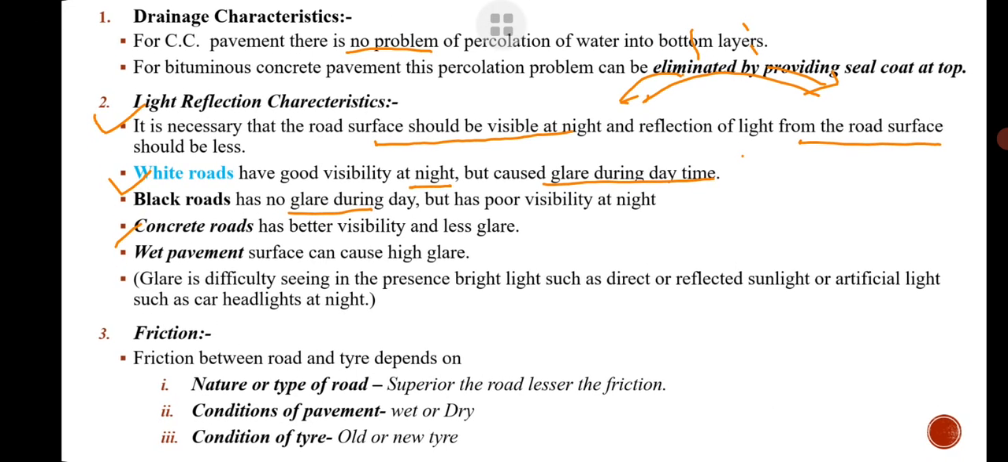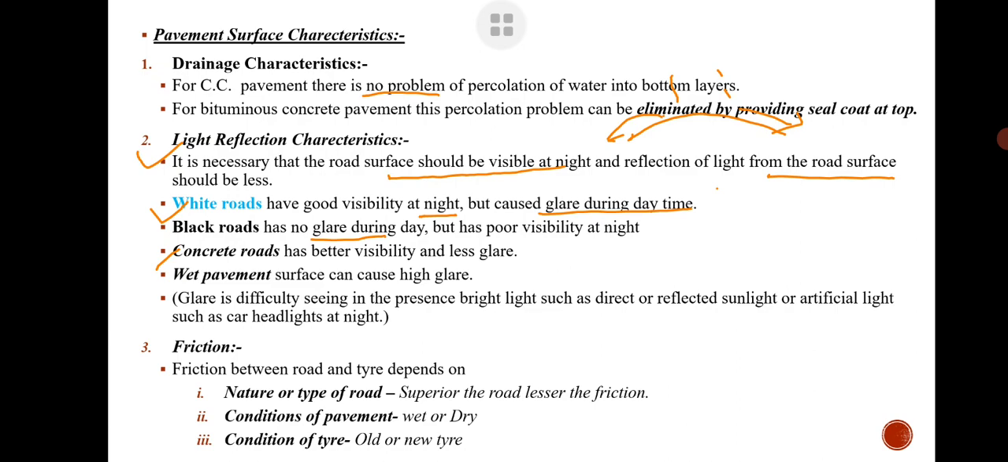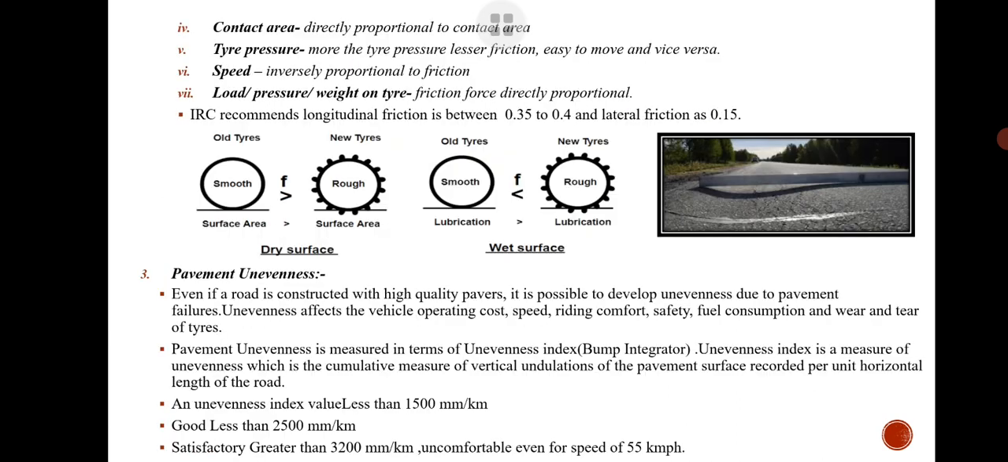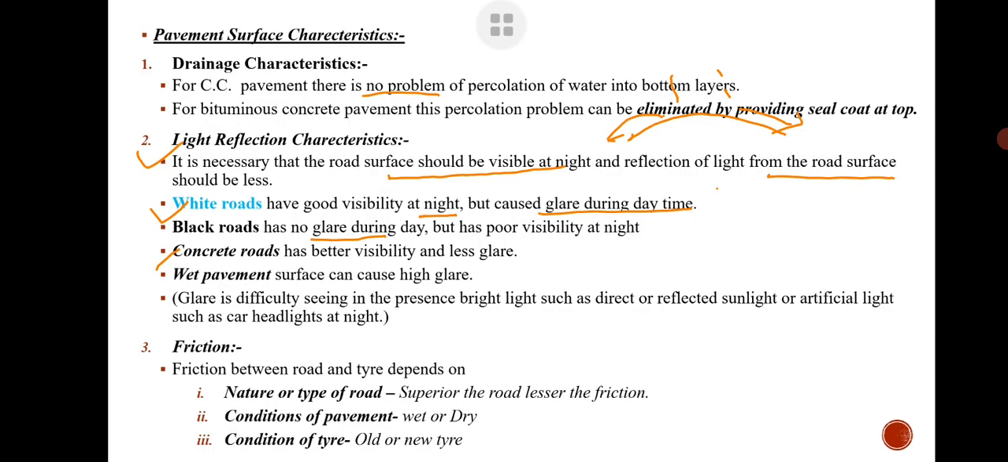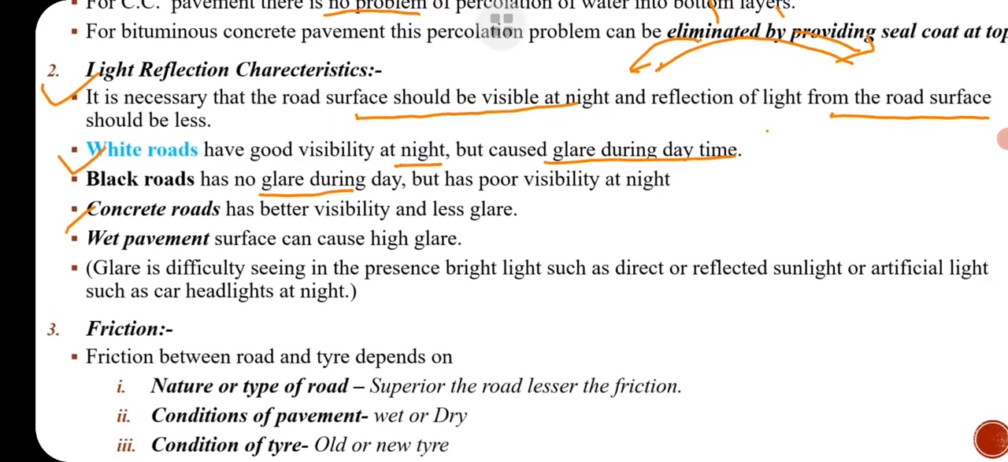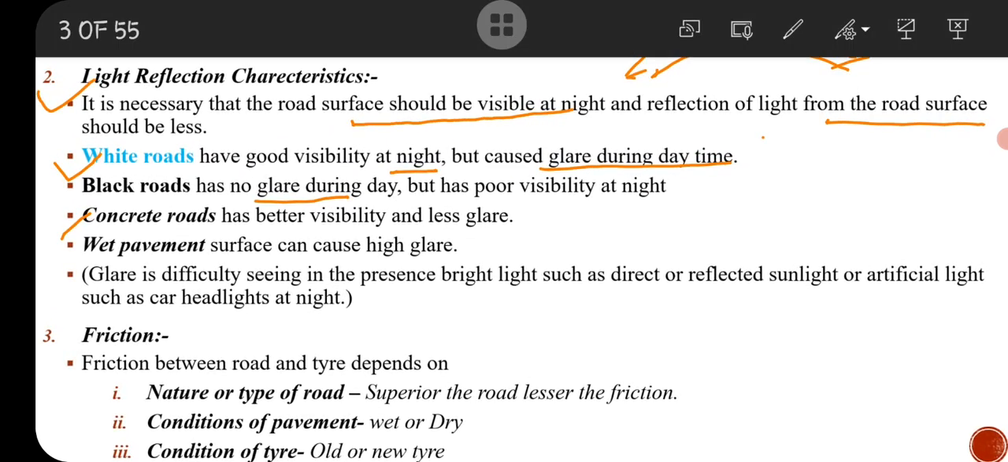Then friction. Friction depends on several factors. These are nature of road, condition of pavement, condition of tire, then contact area, tire pressure, speed and weight on the tire. So first, nature or type of road. The greater the superiority of the road, the lesser the friction.